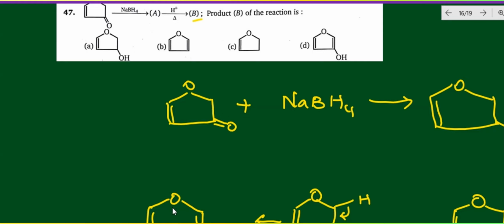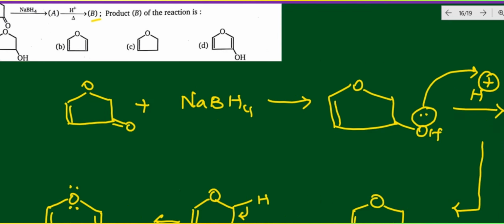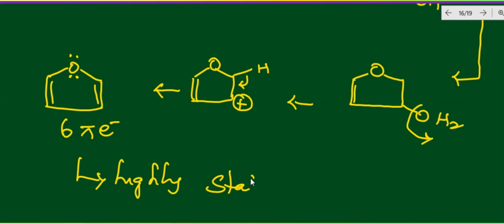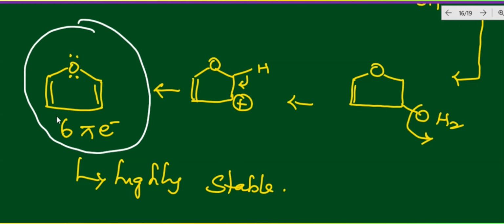Right now here, lone pair of electrons, top and down. So how many electrons are available? Here 1, 2, 3, 4, 5, 6, the lone pair of electrons also added. So 6 pi electrons are there. 6 pi electrons are highly stable, right? Okay, so which is the correct option? Double bond O, both sides double bond O.